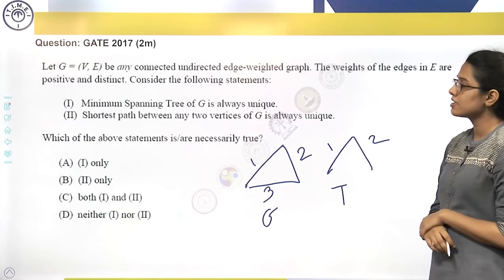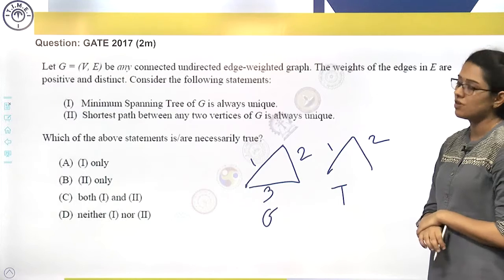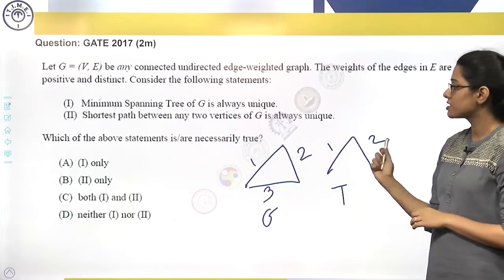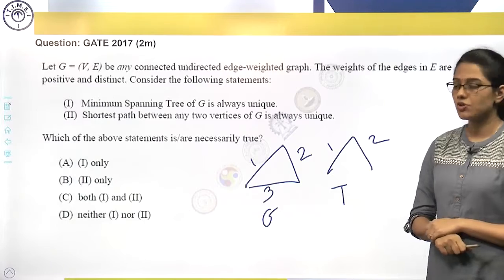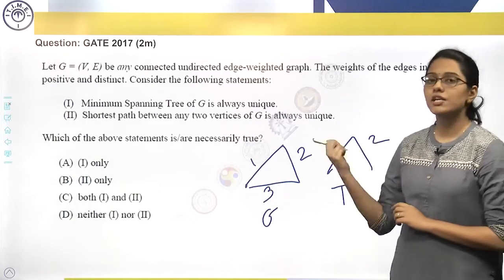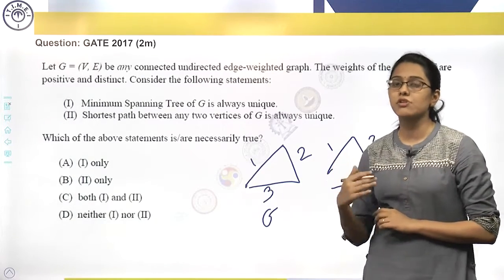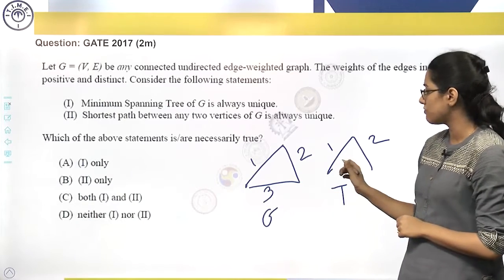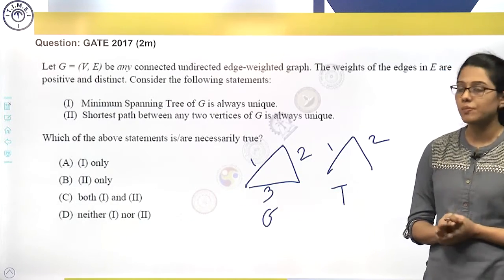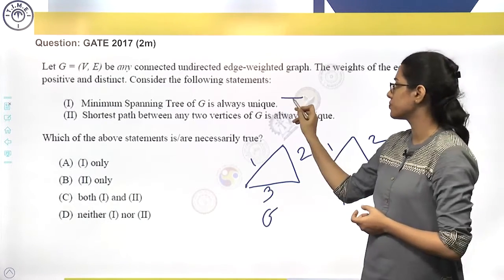So what they are saying is the minimum cost spanning tree is always unique. If the edge weights are distinct, the spanning tree will definitely be unique because there is no repetition. If there is repetition, then there is a possibility that you will get more than one spanning tree. So here there is no repetition, so definitely the minimum cost spanning tree will be unique. So the first statement is true.